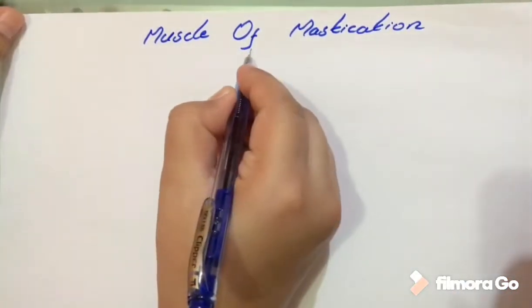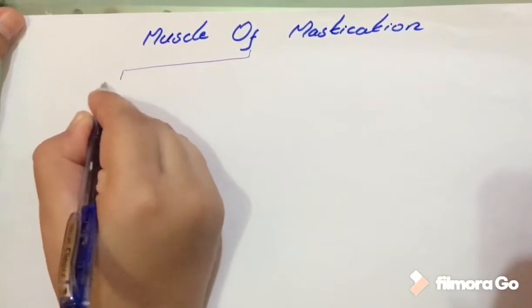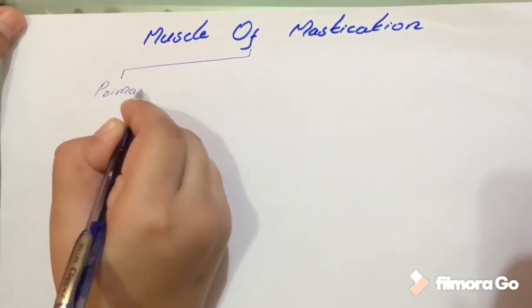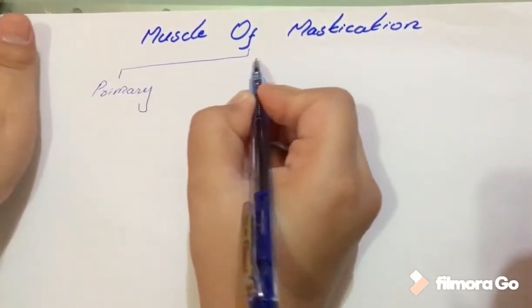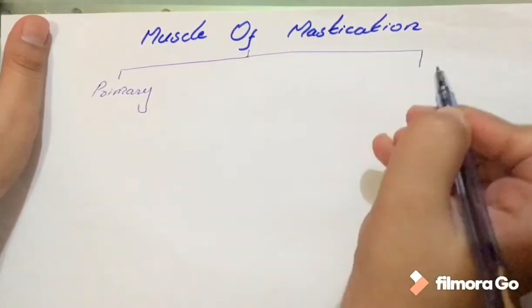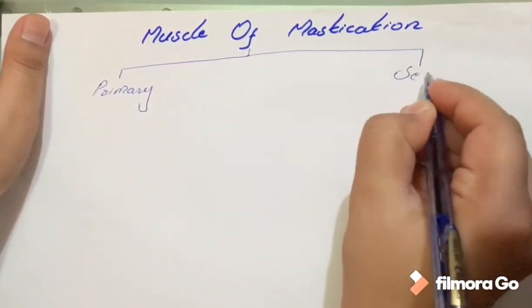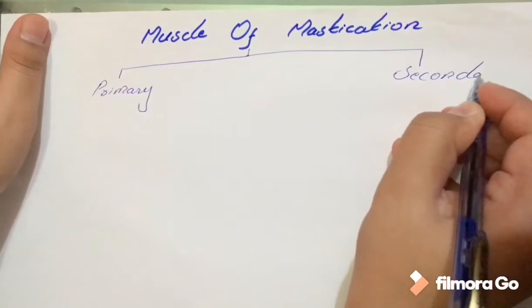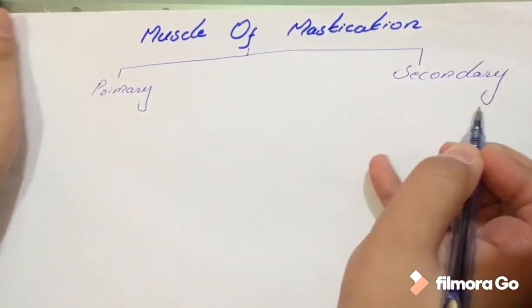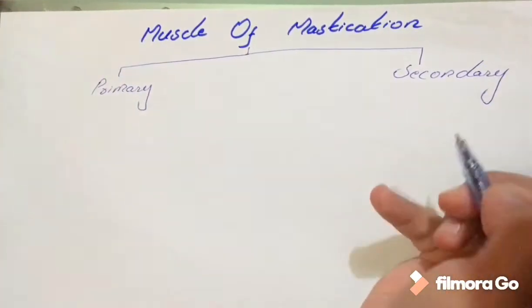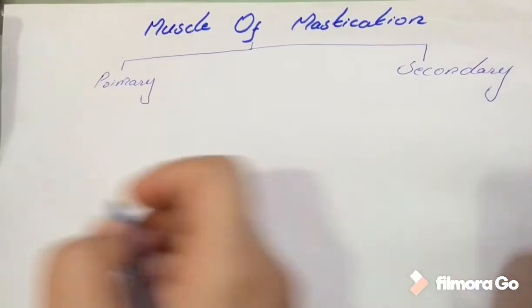The muscles of mastication are divided into primary muscles, which are the major muscles, and the secondary muscles. They only stabilize the hyoid bone and help in the opening of the mouth.